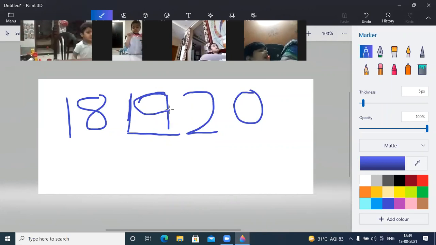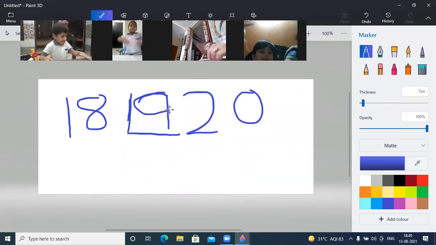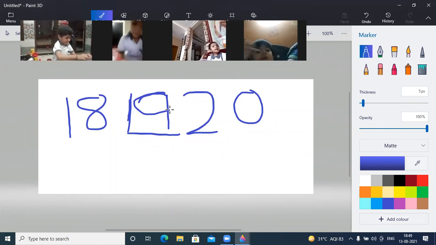You can say from 11 as well. 11, 12, 13, 14, 15, 16, 17, 18, and 19. So number 19 comes in between 18 and 20. 18 और 20 के बीच में आता है number 19.